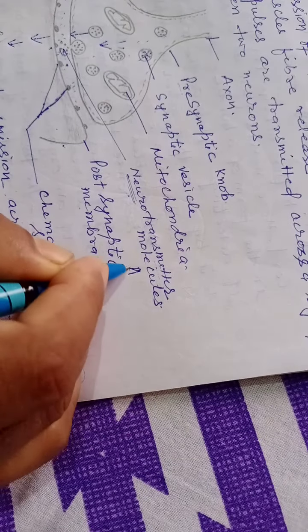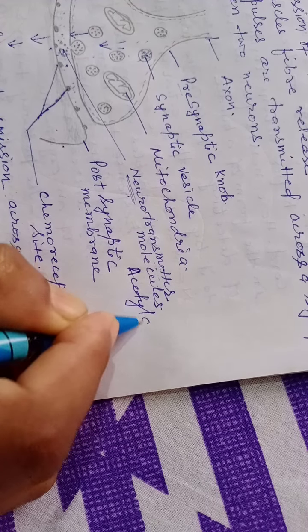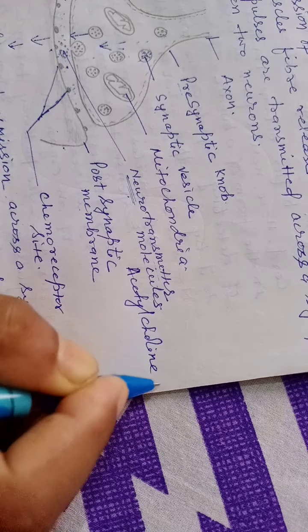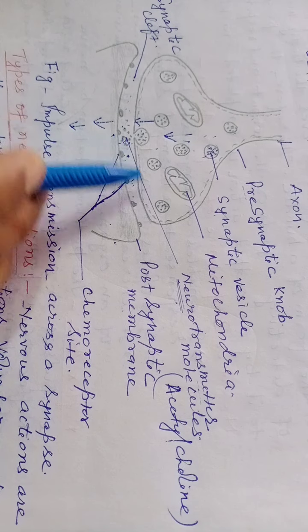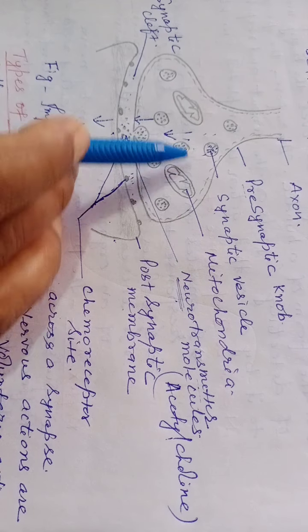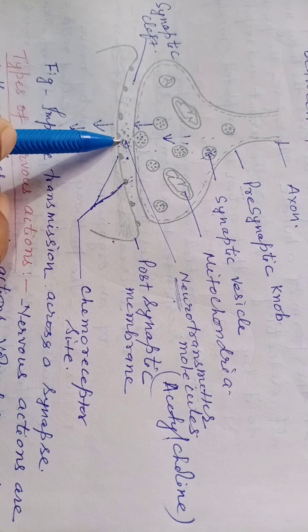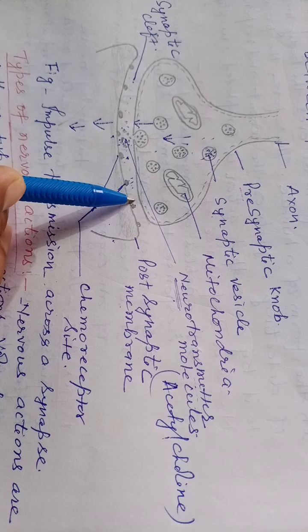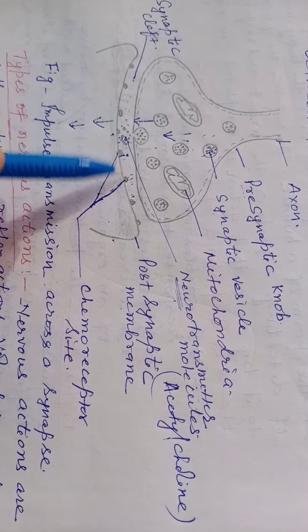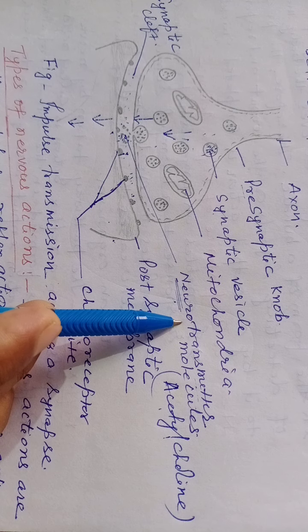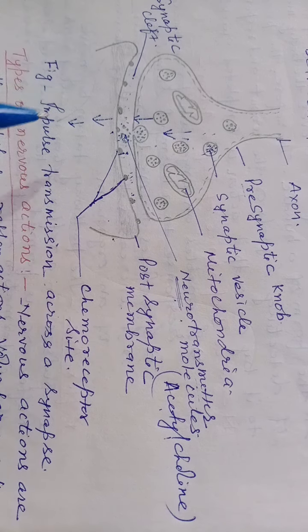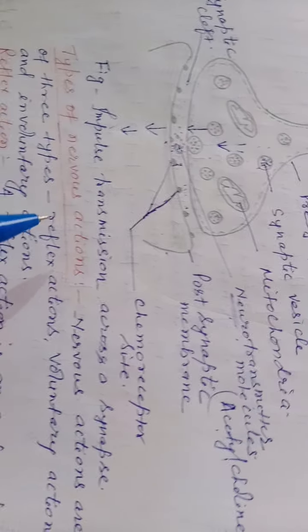Acetylcholine is a chemical compound which is released by these synaptic vesicles, filling the gap between the two neurons, that is synapse, and acetylcholine acts as a neurotransmitter for the transmission of electrical impulse.